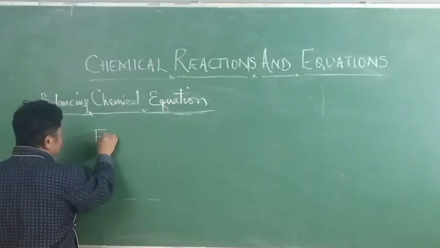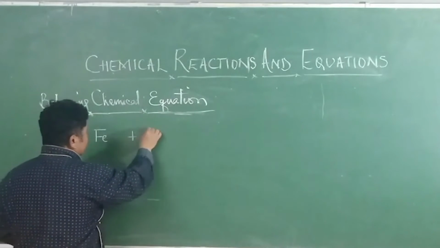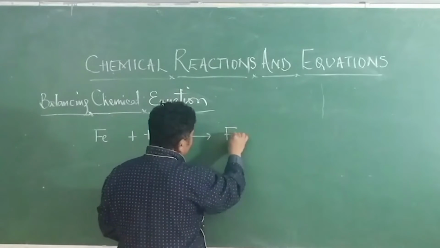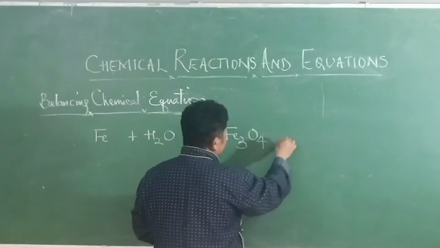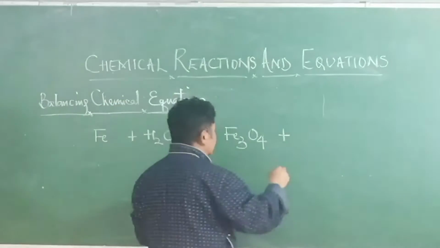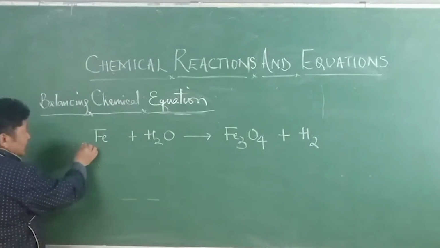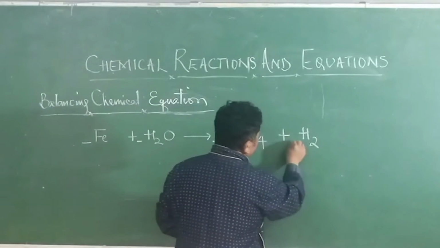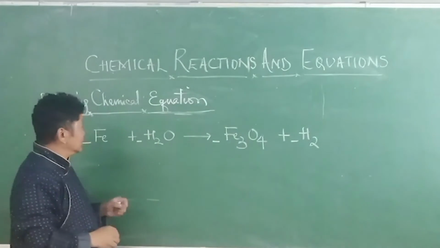In the chemical equation, iron reacts with water, and we get iron oxide and hydrogen as products. Then we place numbers to balance the chemical equation.